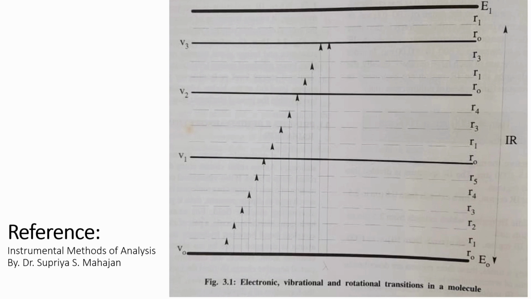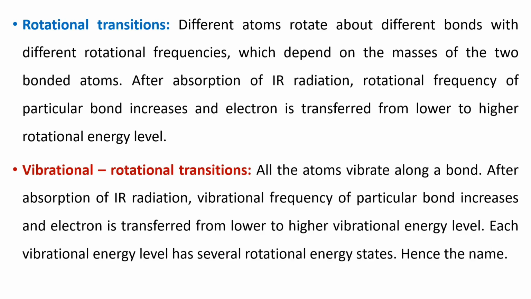The very important point to be noted here is electronic transitions are possible with UV. UV has more energy, no? So the electrons can jump from E0 to E1, crossing all the vibrational energy levels and rotational energy levels. But with IR, vibrational and rotational transitions are possible.